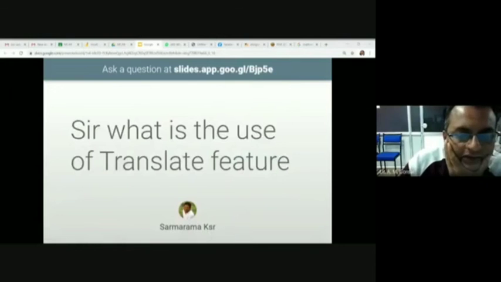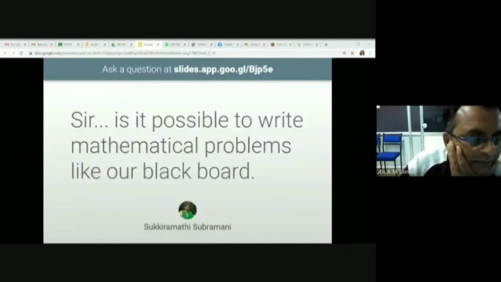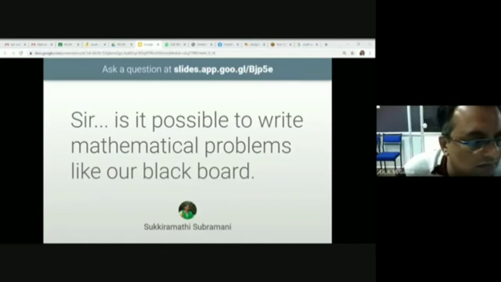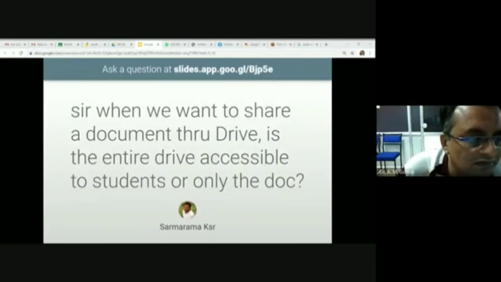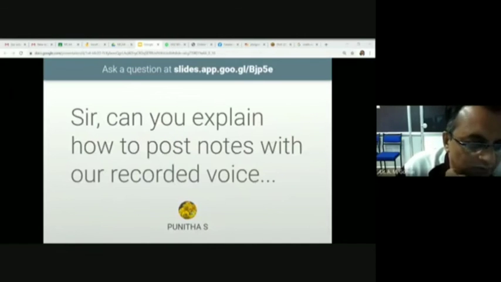I cleared this question to Samarkar. Sir, now next question is, is it possible to write mathematical problems like on our blackboard? Yes, I already explained. You can use Jamboard. Sir, when we want to share a document through Drive, entire Drive, I already gave the answer. Thank you. Sir, can you explain how to post a note with our recorded voice?